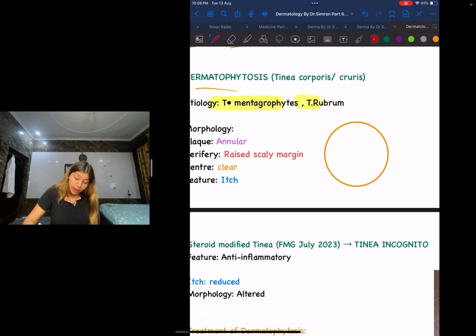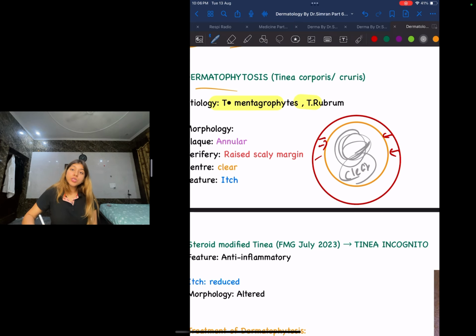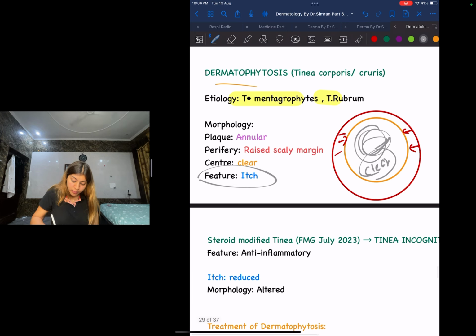Guys, the margins, the peripheries are going to be raised, whereas the center is going to be clear. So you guys have understood this, and the feature is that it is going to be itchy in nature.